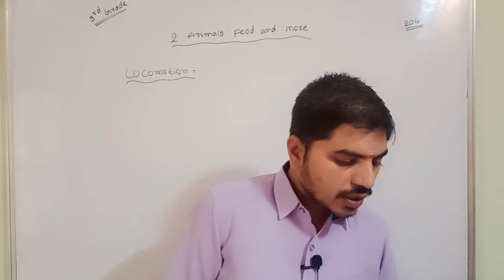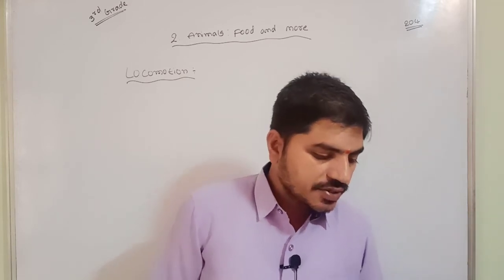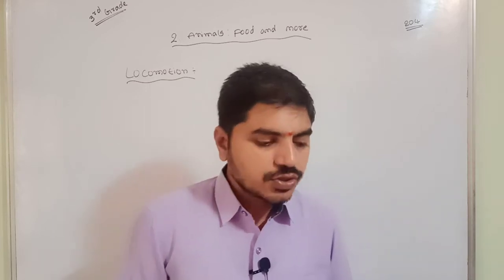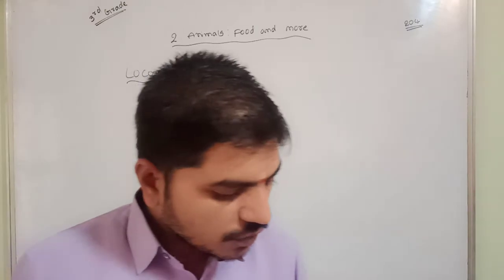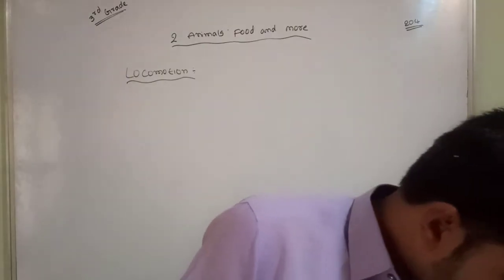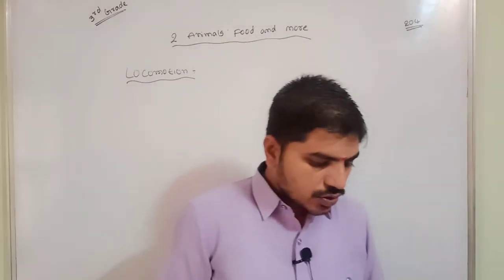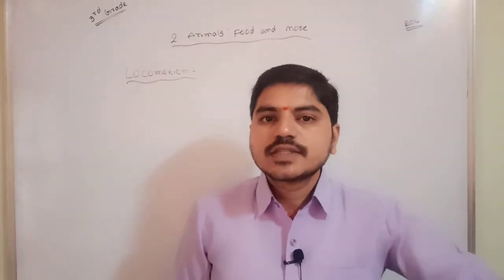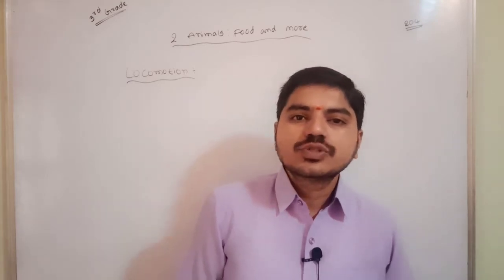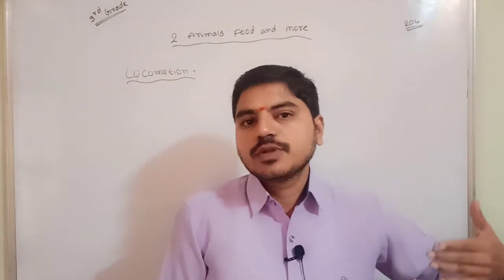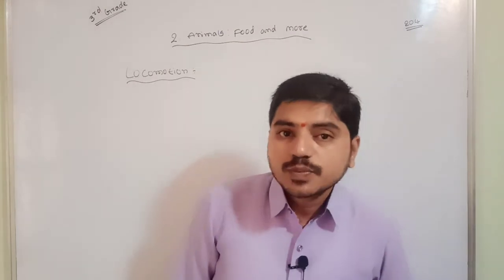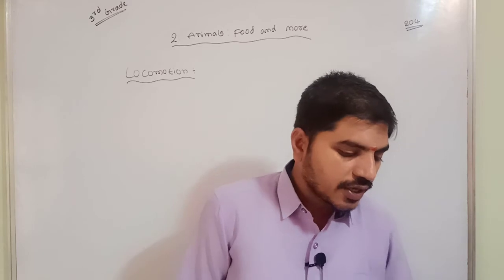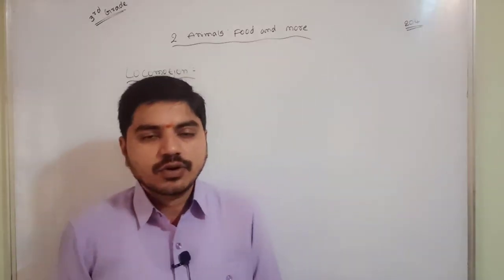And next, reptiles such as snakes, lizards and chameleons. So how do they move? Just one minute. They crawl against the ground or wall. They use their skin, and they use some kind of liquid to move from one place to another place. How is it possible? Yes, it is possible, that is a specialty of snakes, lizards and chameleons.